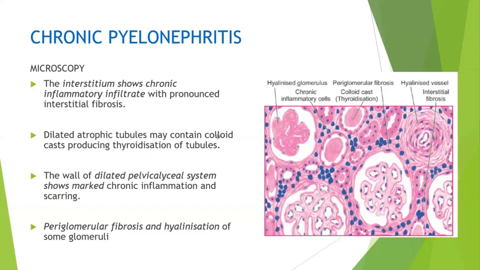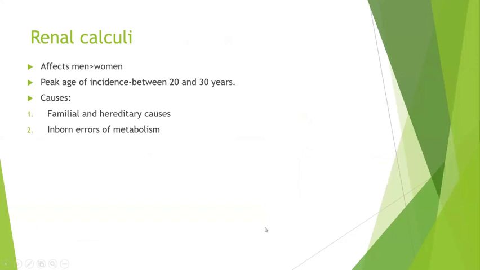And these stones, specifically seen in the pelvicalyceal system, are called staghorn stones. So this is a microscopy picture. I have told you this is a glomerulus, which is hyalinized, or sometimes you will see a sclerosed glomerulus. In the tubules, you can see thyroidization or colloid casts, and the interstitial spaces show chronic inflammatory infiltrates.